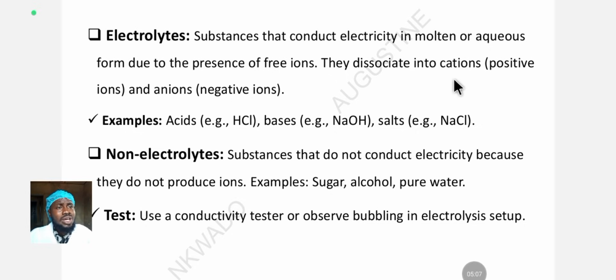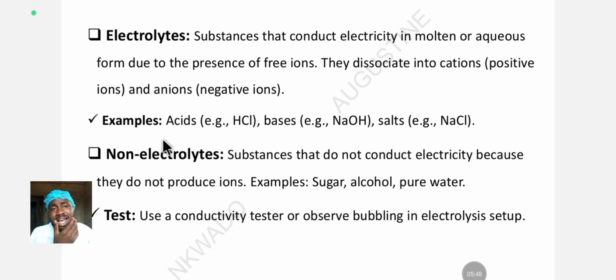When this electrolyte conducts electricity in the molten form, because of the presence of free ions, they dissociate. Dissociation means scatter. Anytime you hear dissociation, just remember scatter, scatter into its components, the small units that form it. So it scatters into cations, which are positive ions, and anions, which are negative ions. So that's that for electrolysis and electrolyte.